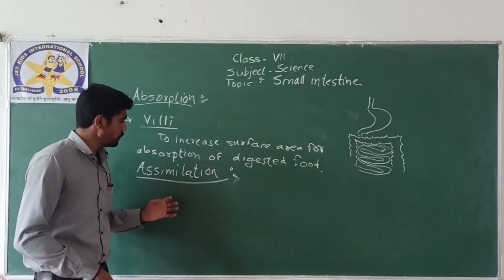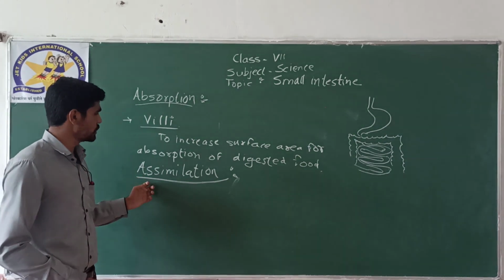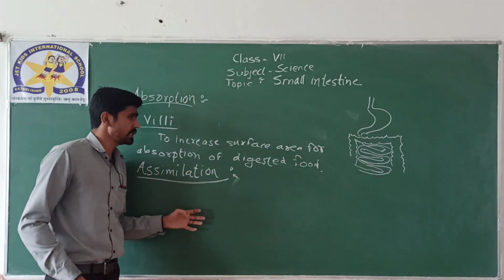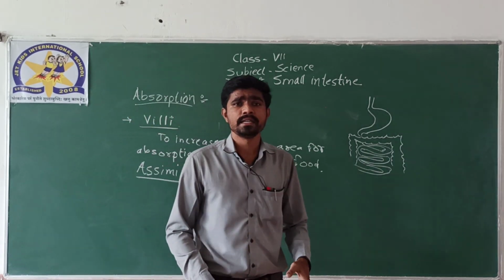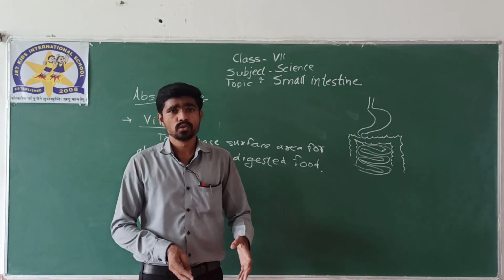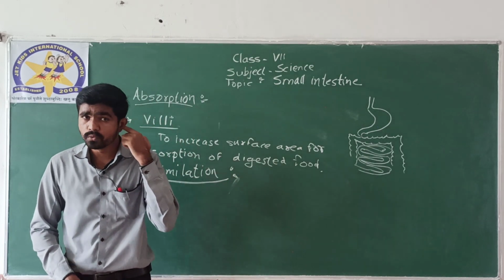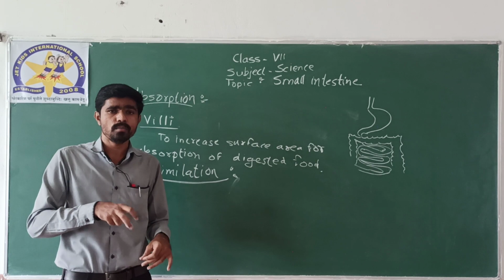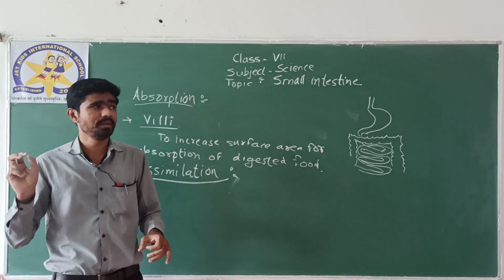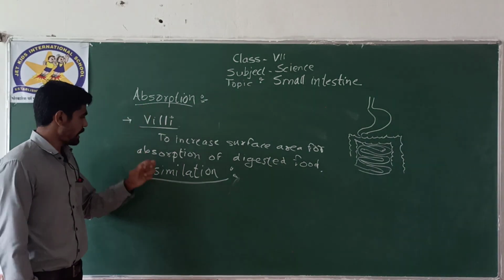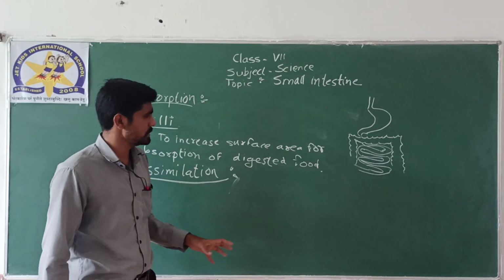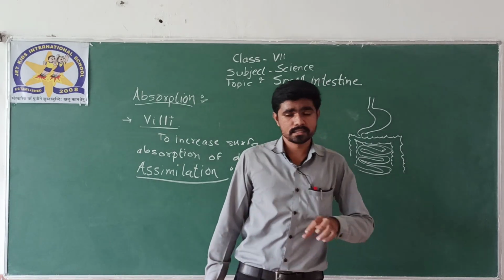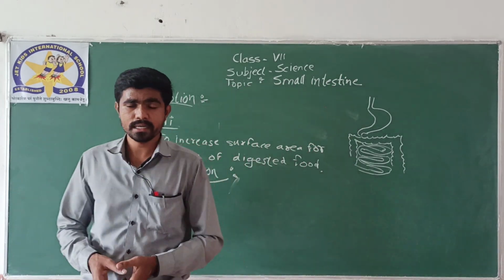Okay, and now the undigested portion, whatever is left after absorption and assimilation, is passed forward towards the large intestine, where minerals and water will again be reabsorbed, and then the rest will be passed outside the body. Alright, so absorption and assimilation, these are the two processes that take place in the small intestine. Hope you have understood this topic. Alright, thank you.